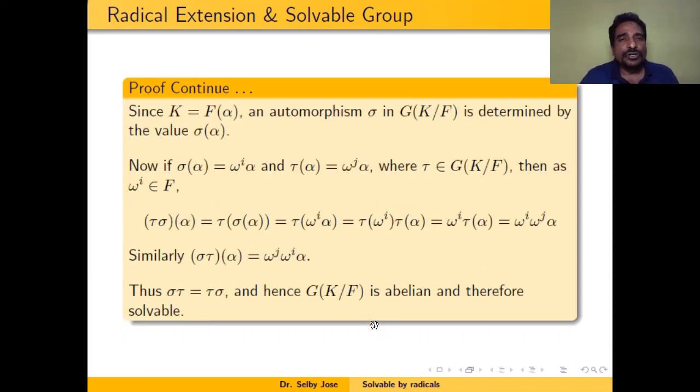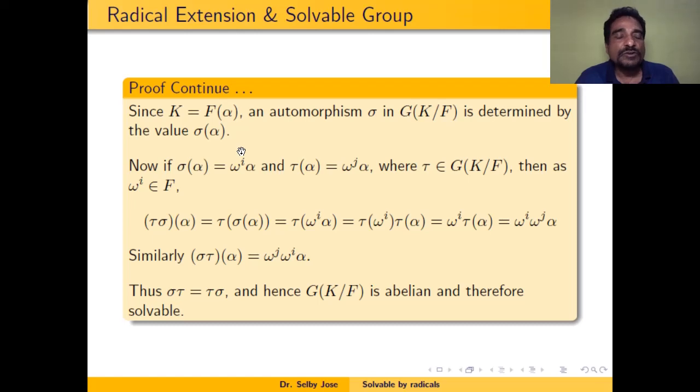So if you take any automorphism σ in the Galois group of K over F, then σ is determined by the image of the generator α. That means the image of α. Now what are the possible images of α under σ? It is the same as the roots of the minimal polynomial of α.